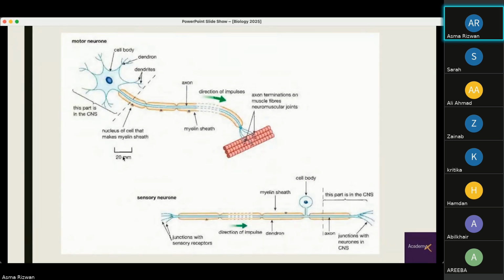So right here, you can see the motor neuron. This is the cell body, which has the nucleus. These dendrons are extensions of the cytoplasm of the cell body, and dendrites are further extensions. This part of the motor neuron lies in the CNS. Another structure that extends out of the cell body is known as the axon, right here, which goes down to the axon terminals on the muscle fibers, the neuromuscular junctions.